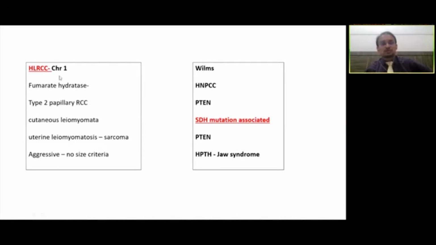RCC formation. So I've typically highlighted these two varieties of tumors into the red category because they are slightly aggressive. Hence, we cannot go by the size criteria which is generally applied for all familial tumors, because these tumors are notorious to come back in the same kidney or into a different or contralateral kidney. So generally, the 3 cm criteria is applied for a majority of these tumors, but HLRCC and SDH mutation gene associated tumors preferably won't be eligible for this criteria of 3 centimeters for active intervention versus monitoring.